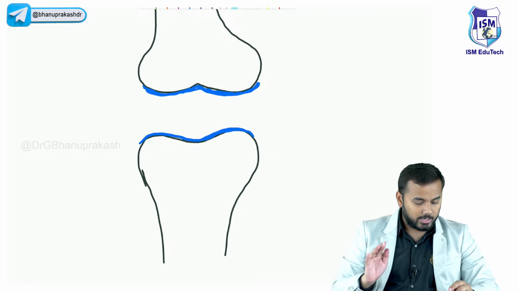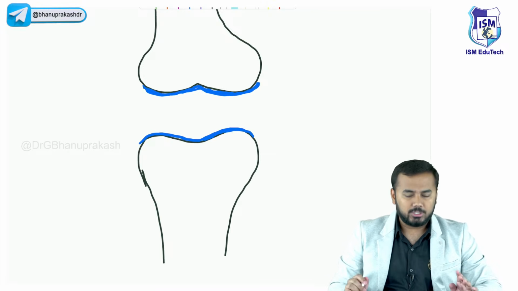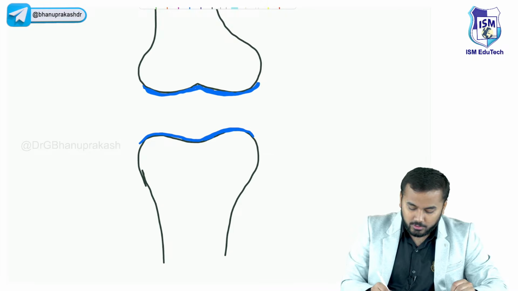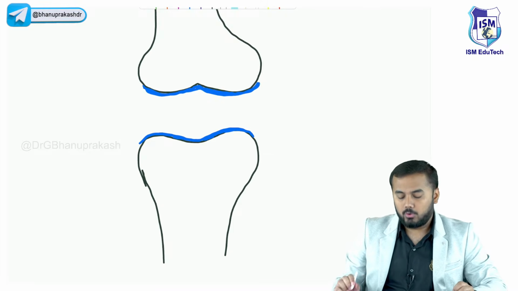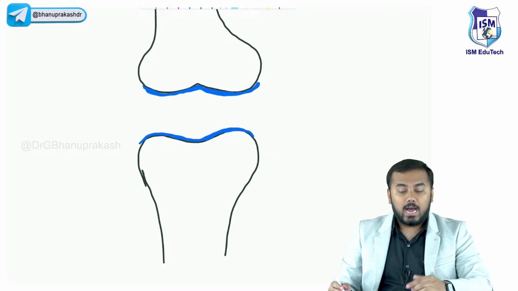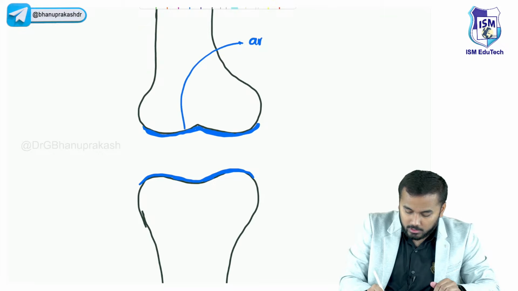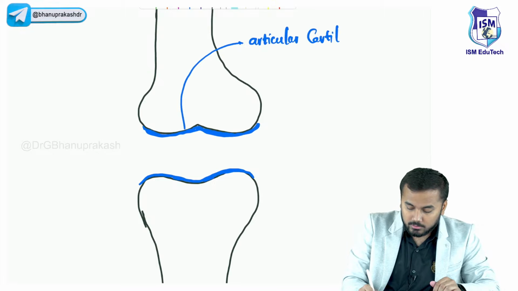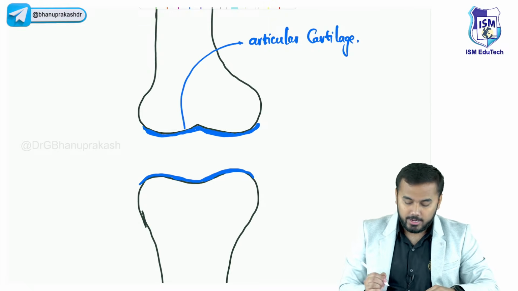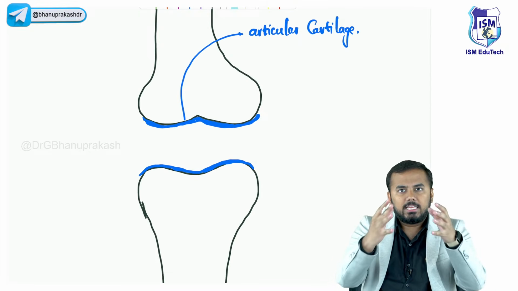Guys, don't write anything, just watch whatever I'm teaching you. I'll give time for you to write later on. However, this video will be recorded, don't worry. So these are called articular cartilages. This is called articular cartilage. Now, surrounding the joints, there are some layers.